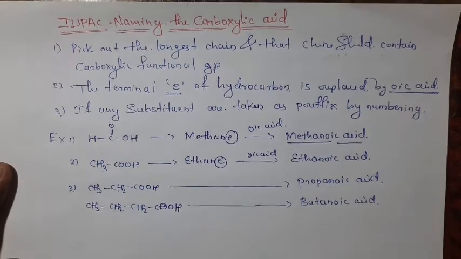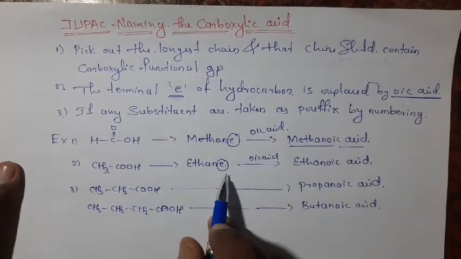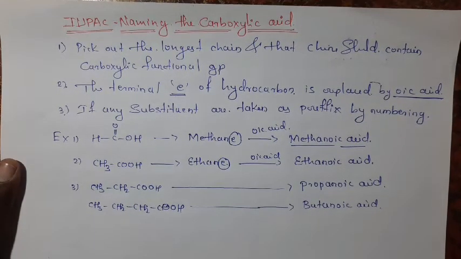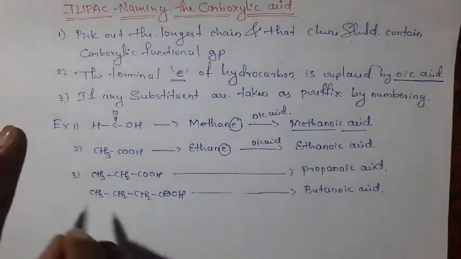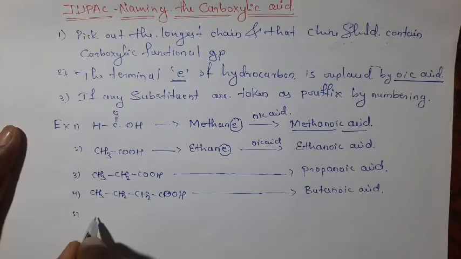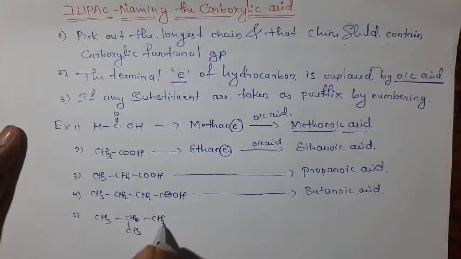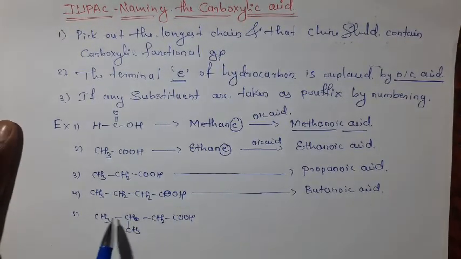Okay. In the nomenclature of carboxylic acid, we are just replacing the E of the hydrocarbon by oic acid; this is called IUPAC nomenclature. If it contains a side chain substituent, for example CH3CH(CH3)CH2COOH, this is our parent chain because it is the longest chain and also contains the carboxylic acid.